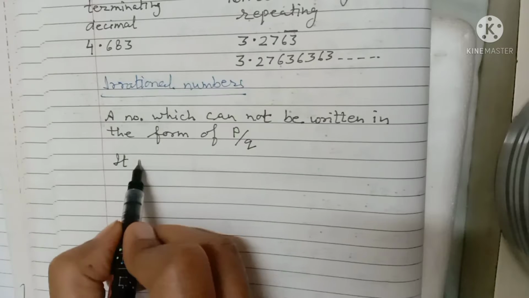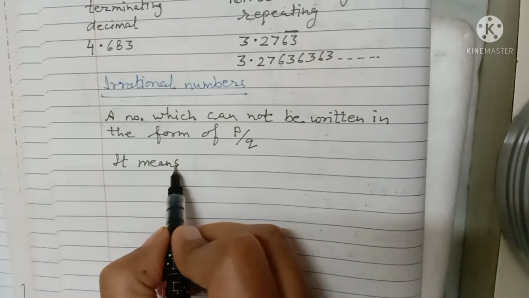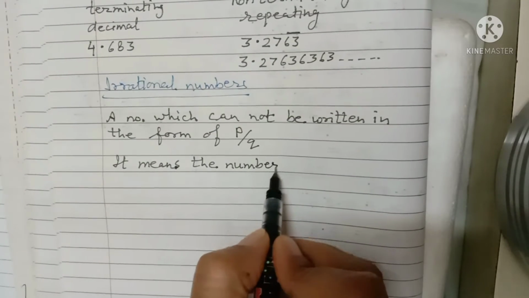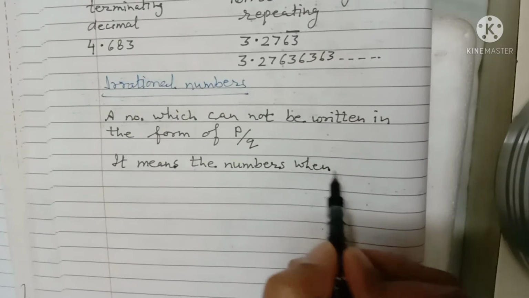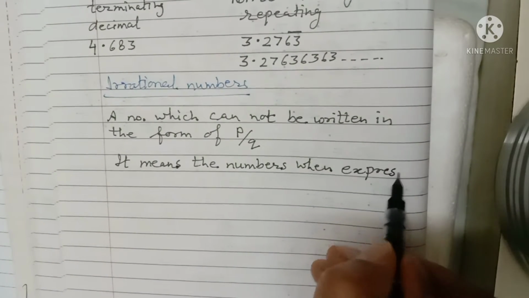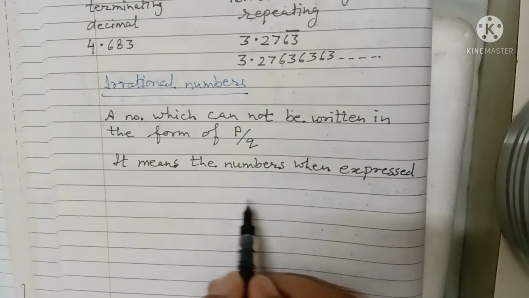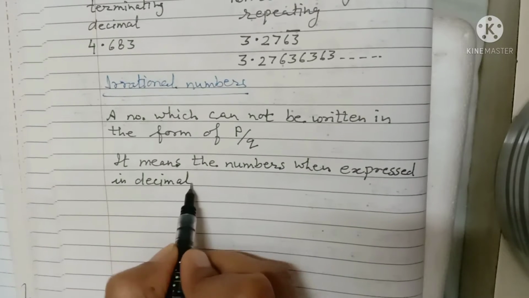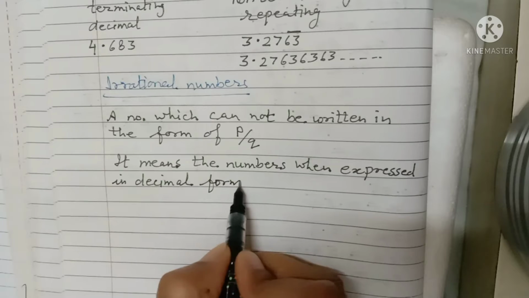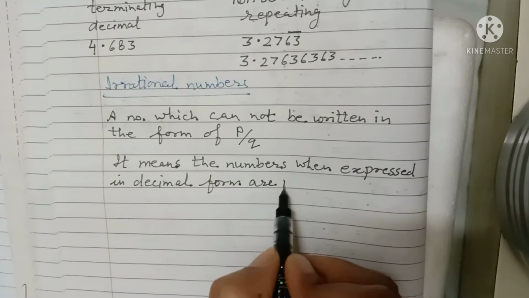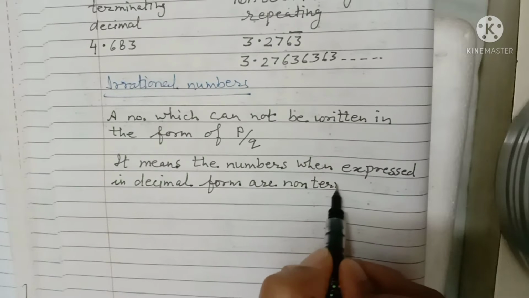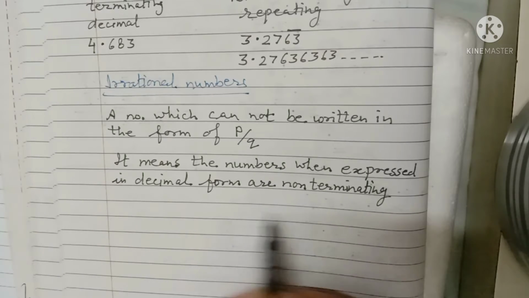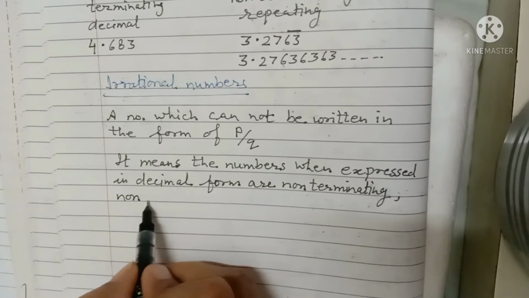It means the numbers which, when expressed in decimal form, are non-terminating and non-repeating.